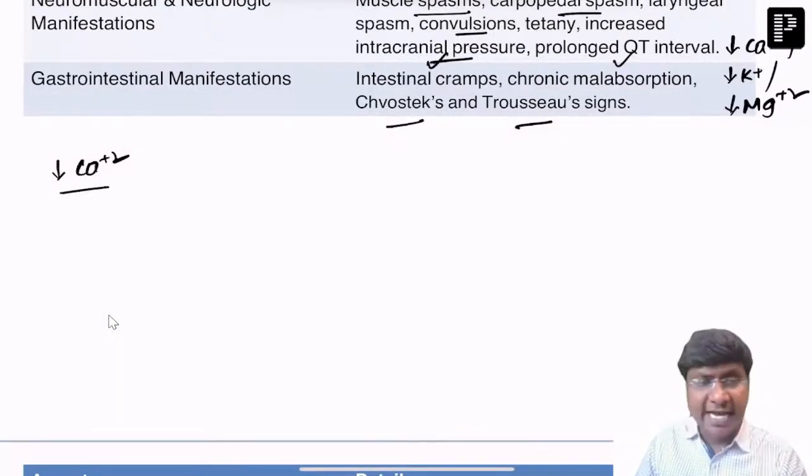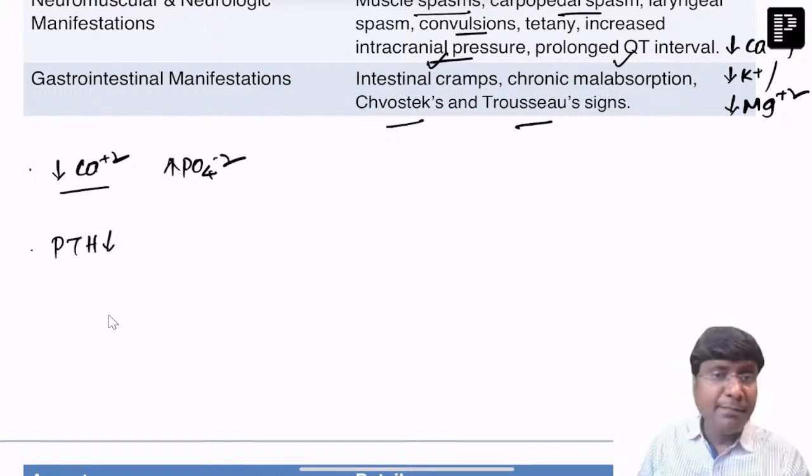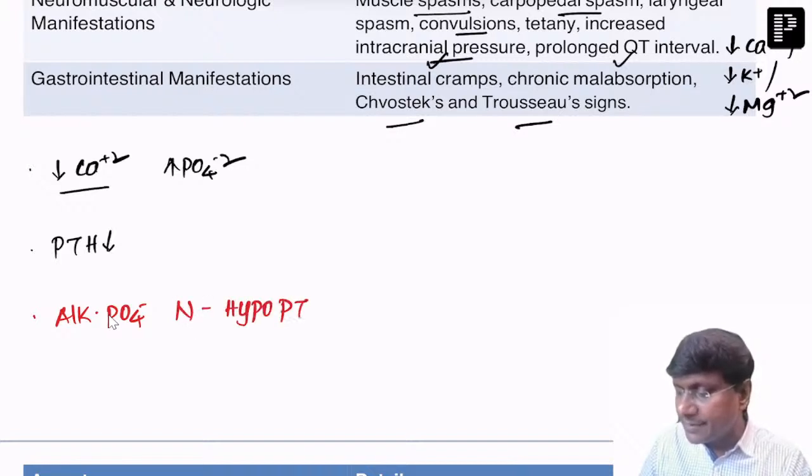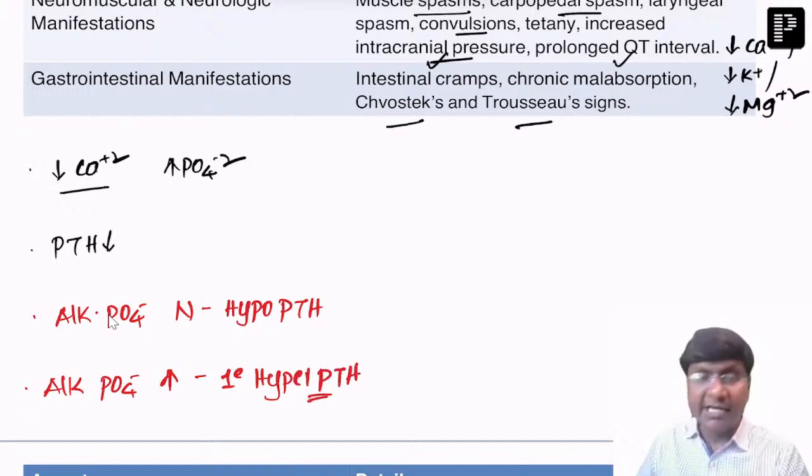Now, how do you treat these and how do you work up these patients? Workup is very simple. The calcium levels are reduced, right? And the phosphate levels will be elevated, right? Then the ECG will show you long QT interval and parathormone levels will be reduced. And very important is you need to know about the alkaline phosphatase levels. They are normal in patients with hypoparathyroidism, but they are elevated in patients with primary hyperparathyroidism. Whereas in hypoparathyroidism, the alkaline phosphatase levels remain normal, right?